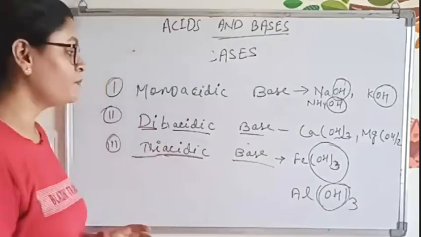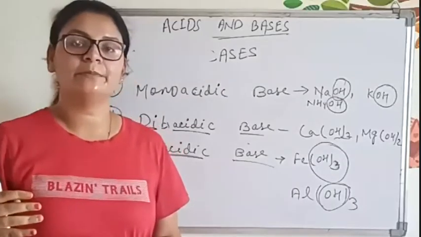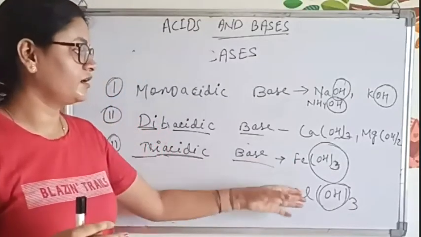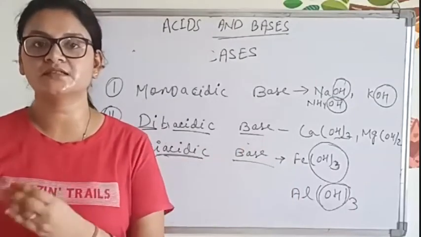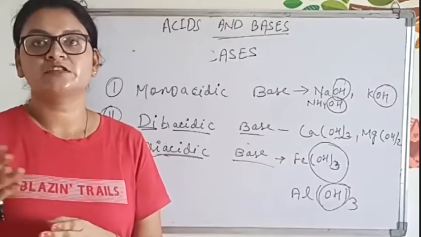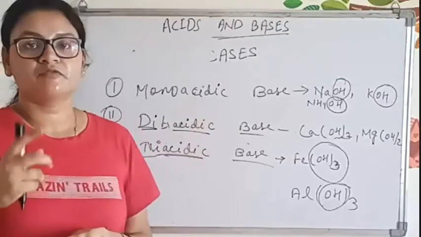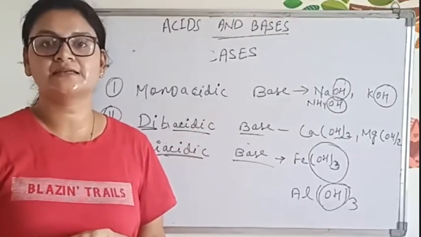So in the exam, what will happen? 4 options will be given, containing different numbers of OH minus ion, and if, suppose, the question asks you to find out the triacidic base.